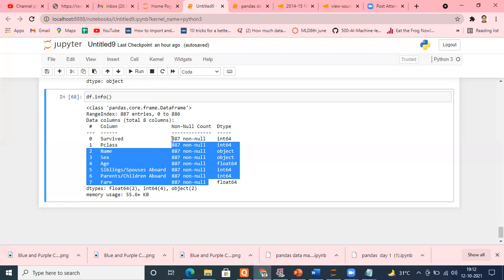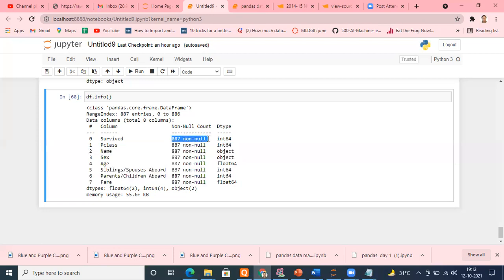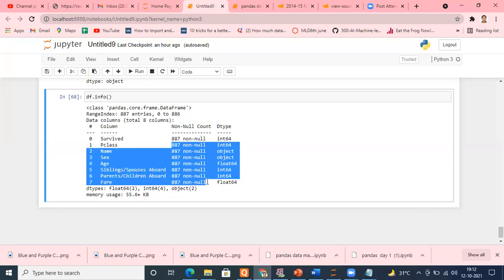First one is 881. No, please listen properly. It has 881 non-null values, and the rest have 887 non-null values. What is the conclusion you can make?